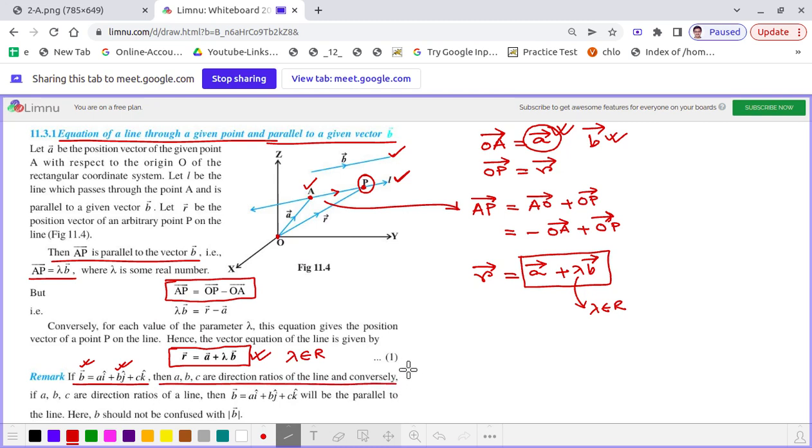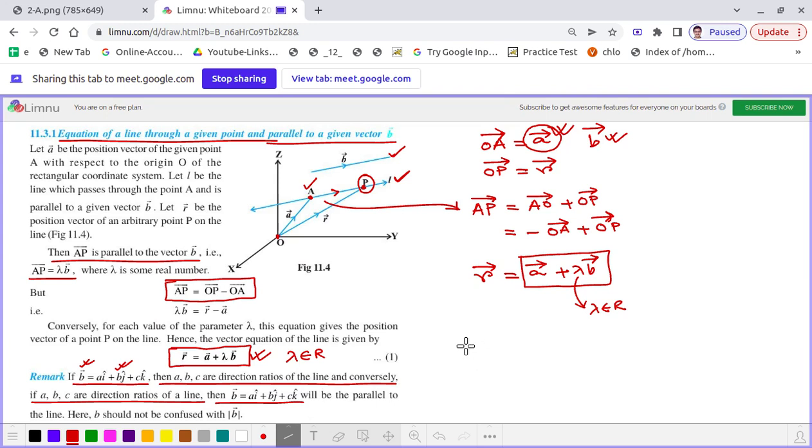And conversely, if we see that A, B, C are the direction ratios of a line, then the corresponding vector representation of that directed line is A i cap plus B j cap plus C k cap, correct? Okay, and more importantly, we can either consider that line as A i cap plus B j cap plus C k cap, or it will be parallel to the line. Because we know direction ratios could be anything in parallel to the given direction ratio.